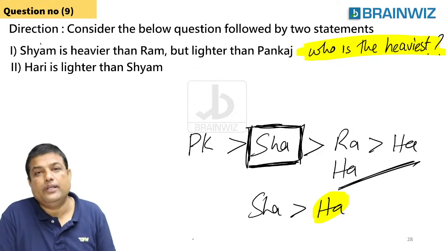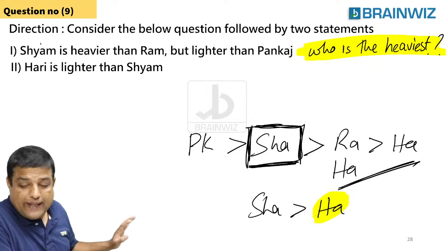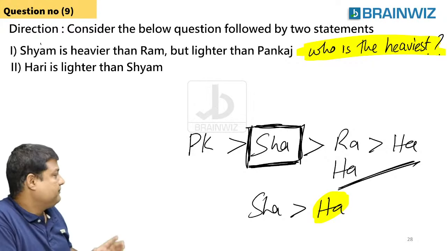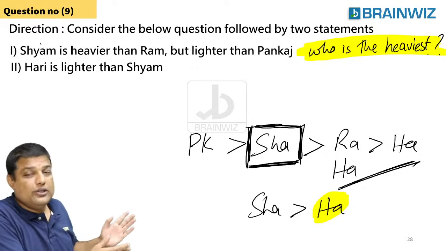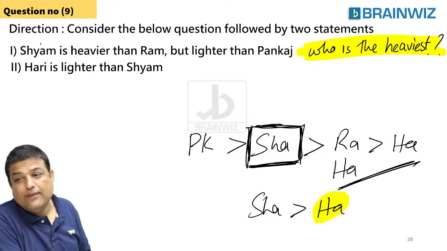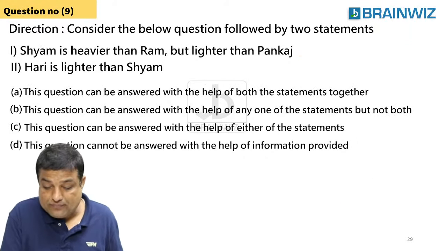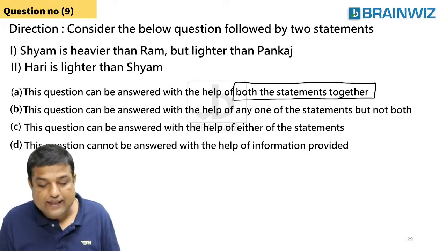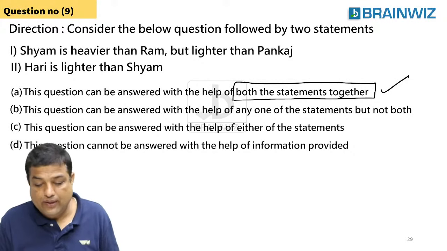Of all these things, I don't want the total arrangement. My question is in yellow color, you can see there. What is that? I want the heaviest of all. So Pankaj is heaviest. No matter wherever these people are sitting, we don't know, but one fellow is this. So we can say, yes, we are supposed to use both the statements. Are you understanding, everybody? Both the statements together. So the best answer is Agra. Are you understanding, everybody? Clear?